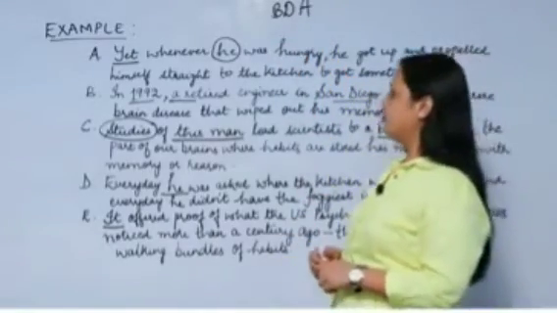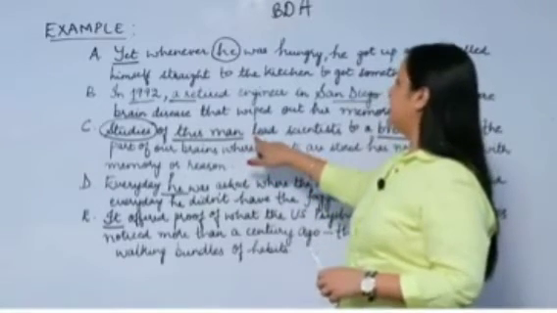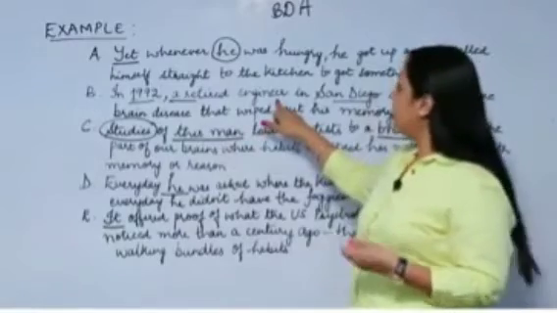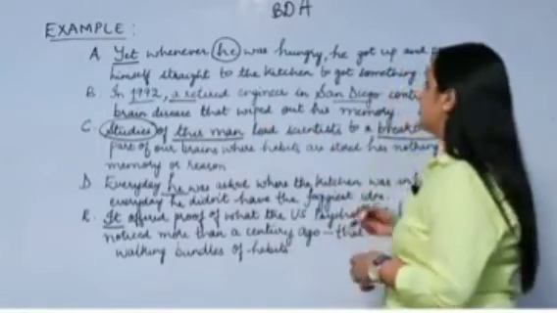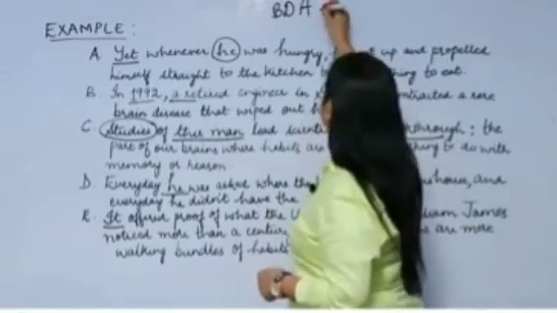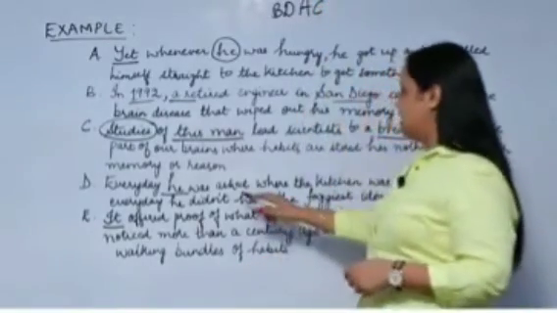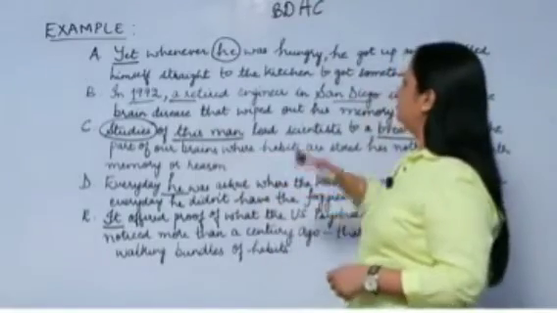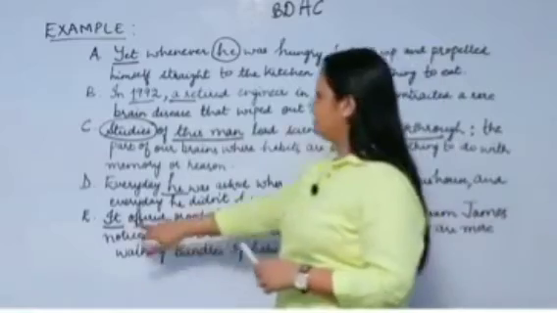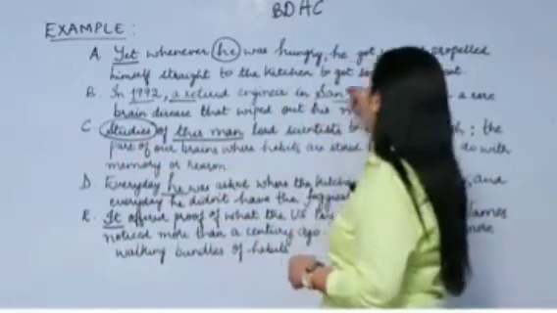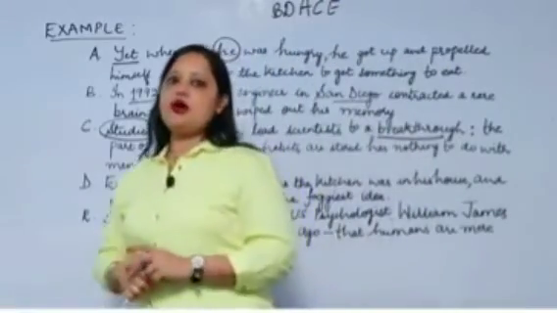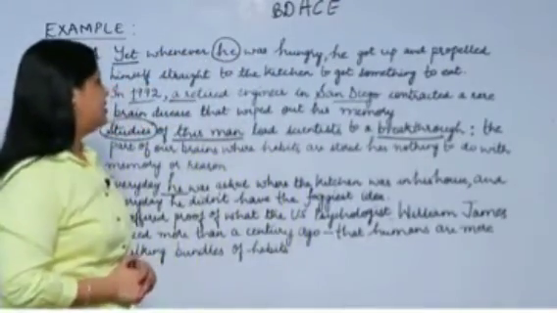And later on, we can talk about "studies of this man." This man, who? This retired engineer. So this will come here. We'll put C here, because C comes after A. And finally we have "it," which will come after the studies. So that is the correct answer. You have got the correct answer now: B, D, A, C, E.